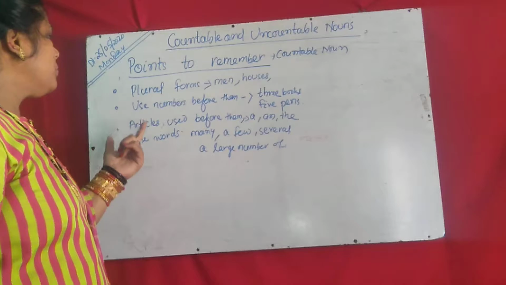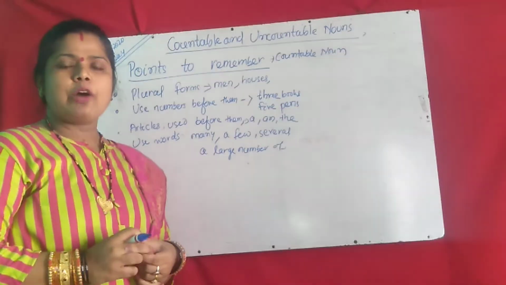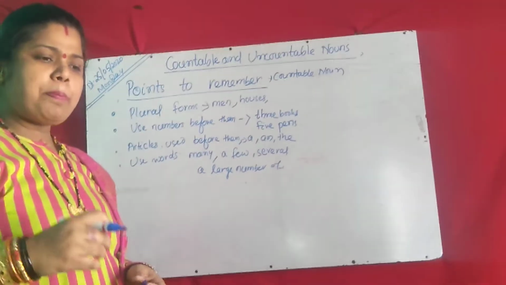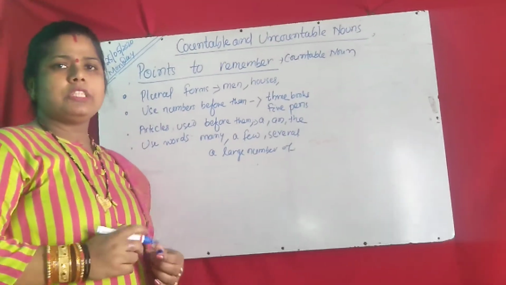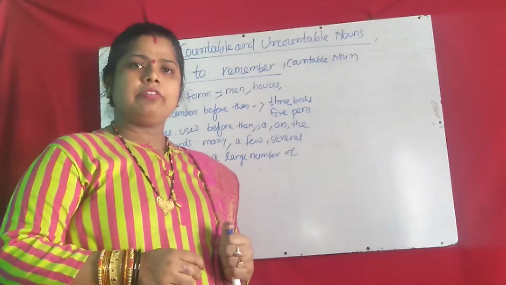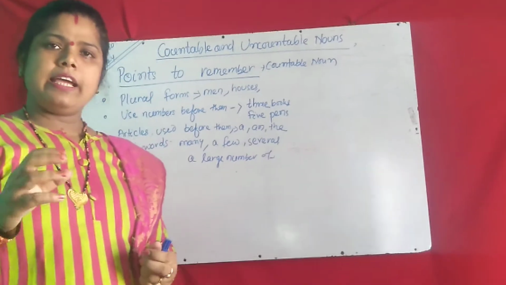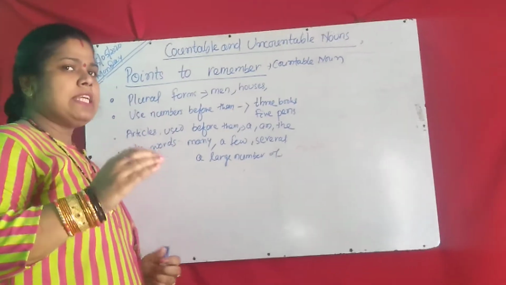Second point is to use numbers before them. Numbers means how many books you have, how many pens you have, how many pencils you have. If these questions come, then you can use numbers: I have 5 pens, I have 10 pencils, or I have 15 dresses, I have 2 balls, I have 1 bed.